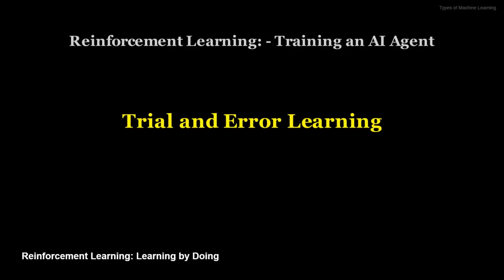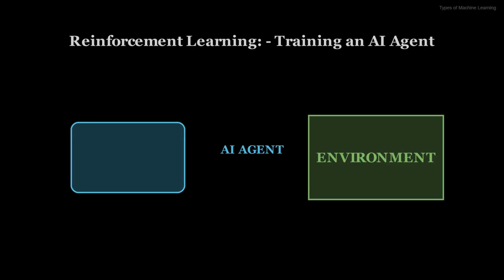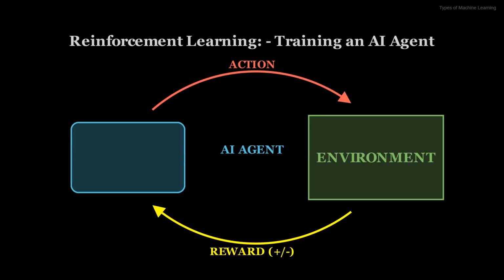Finally, we have reinforcement learning, which is inspired by how humans and animals learn through trial and error. Here, an agent learns to make decisions by interacting with an environment. It takes an action, and in response, the environment provides a reward or punishment and a new state. The agent's goal is to maximize the cumulative reward over time.